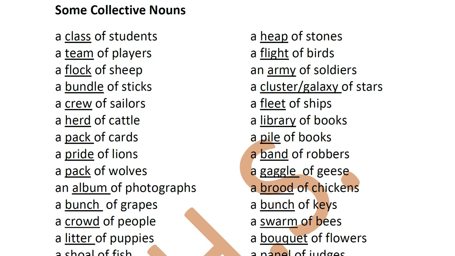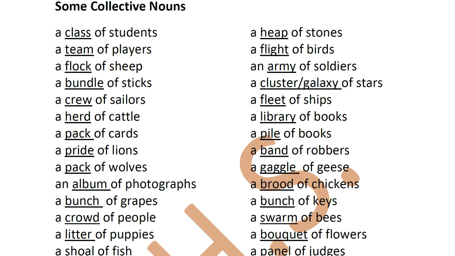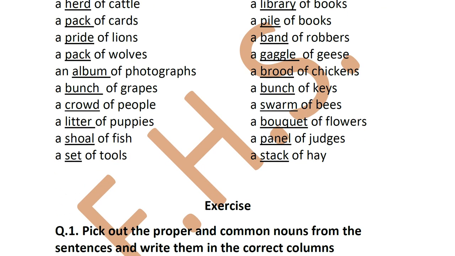You can have a cluster or a galaxy of stars, a fleet of ships, a library of books, a pile of books, a band of robbers, a gaggle of geese, a brood of chickens, a bunch of keys, a swarm of bees, a bouquet of flowers, a panel of judges, a stack of hay. Okay, in the same line on top, what you can see right now on your screen, a library of books, a pile of books.